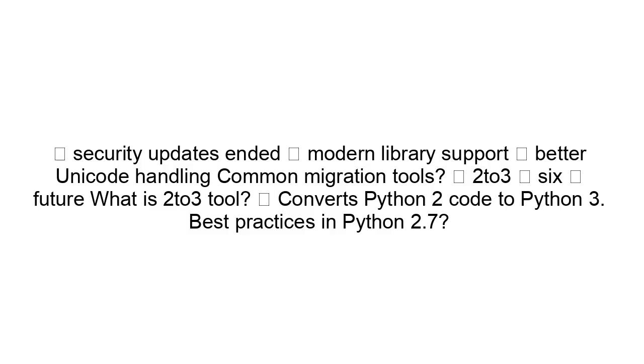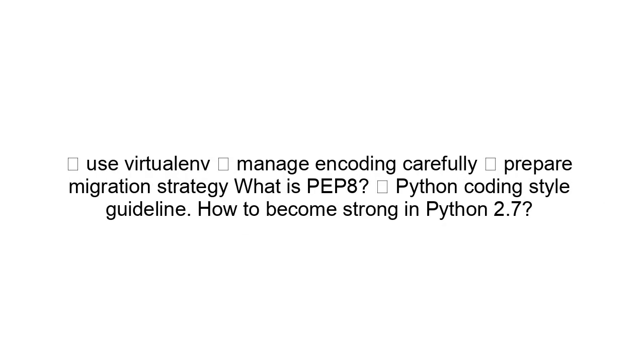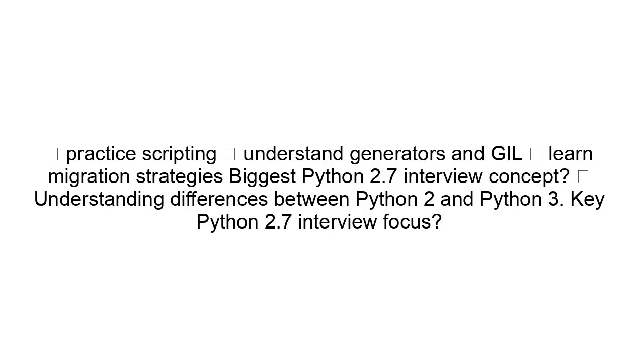Best practices in Python 2.7: use virtualenv, manage encoding carefully, prepare a migration strategy. What is PEP 8? A Python coding style guideline. How to become strong in Python 2.7? Practice scripting, understand generators and the GIL, and learn migration strategies. Biggest Python 2.7 interview concept? Understanding the differences between Python 2 and Python 3.